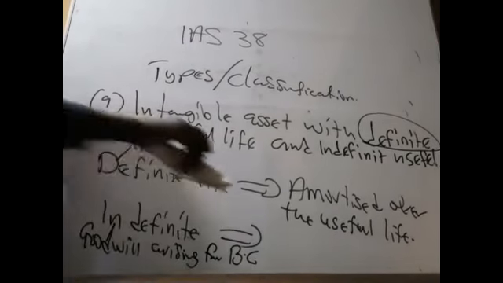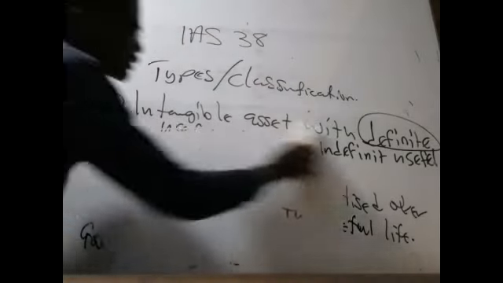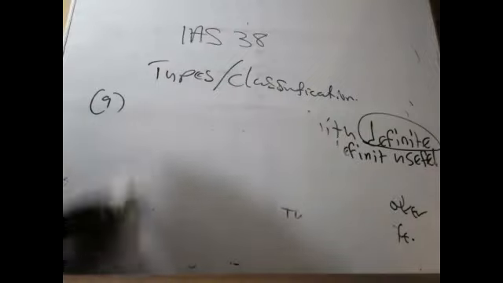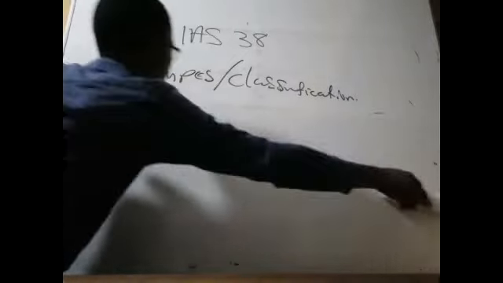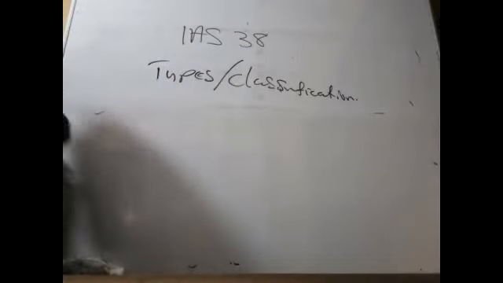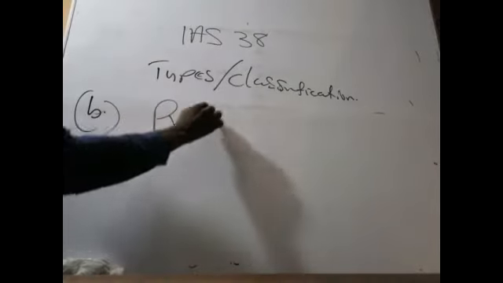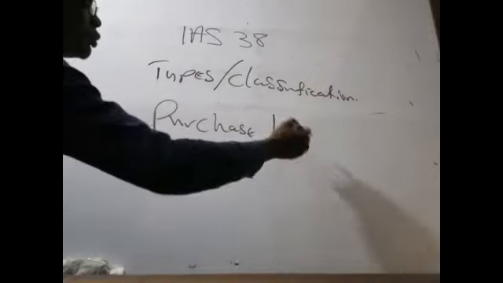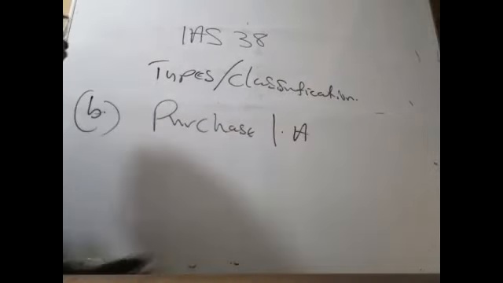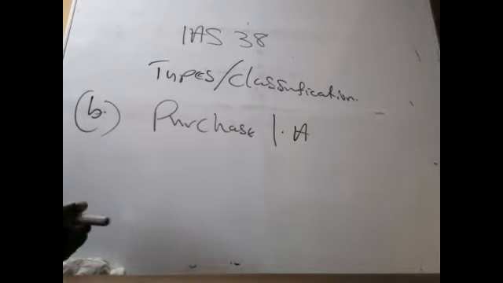Let's go to number 2. Specific assets and their treatment, intangible assets. We looked at those that have a definite life, a fixed life. Number 2, we mentioned purchased intangible assets versus internally generated intangible assets.